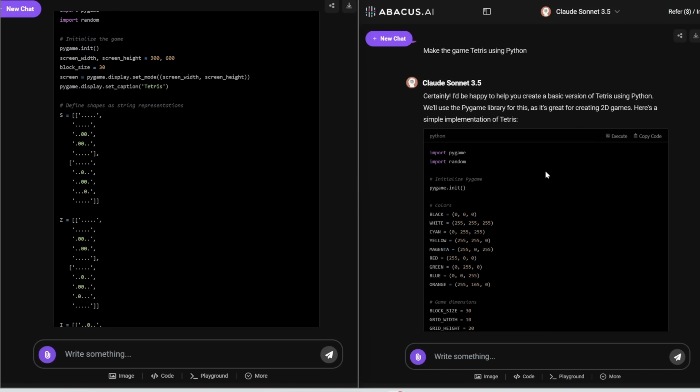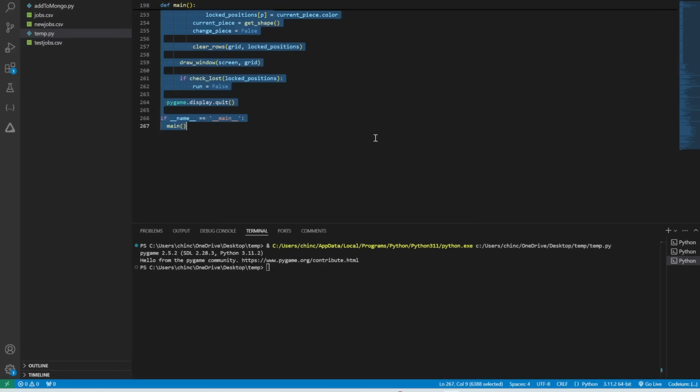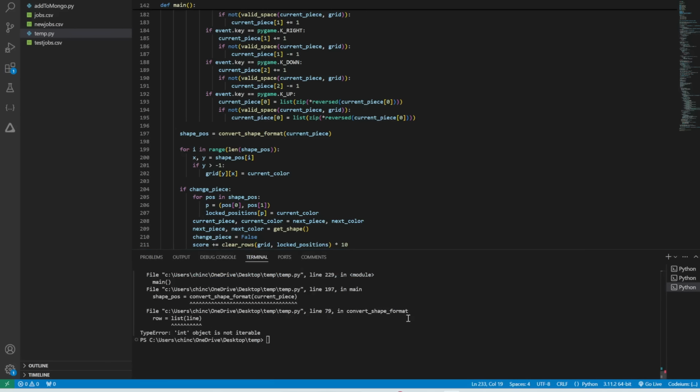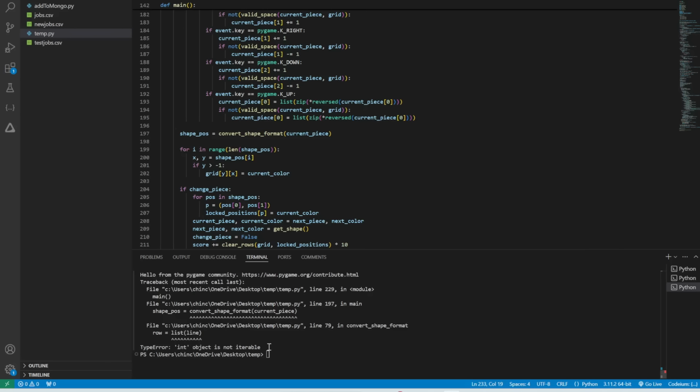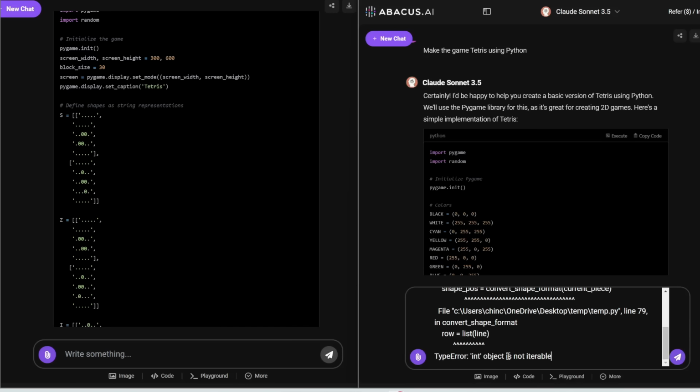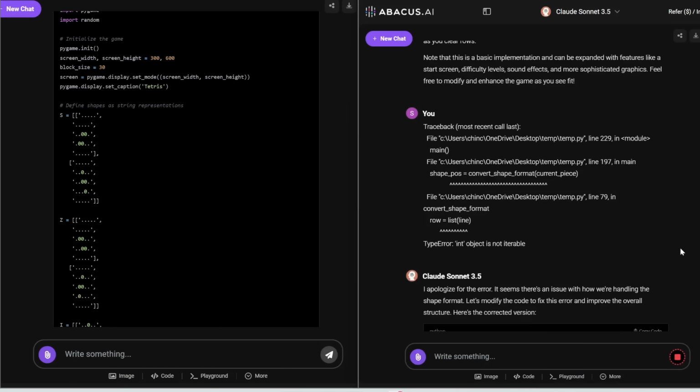All right, next, let's try Claude 3.5 Sonnet. So I'm going to copy this code, paste it in VS Code, and then click run. And it looks like we have an error. So let me also give Claude 3.5 Sonnet a chance. I'm going to copy in the error, paste it in here and click run. Again, I've tested this prompt before with Claude 3.5 Sonnet and it was not able to get this zero shot. So I'm not surprised that it also failed in this case.